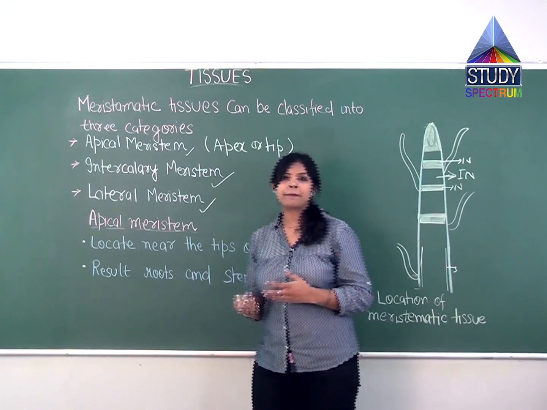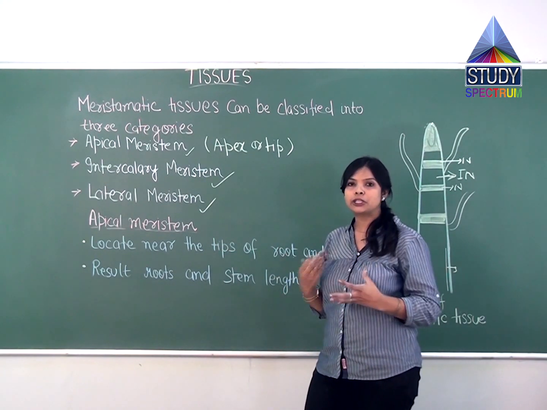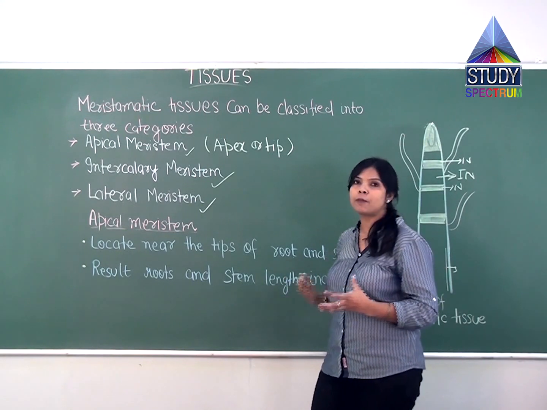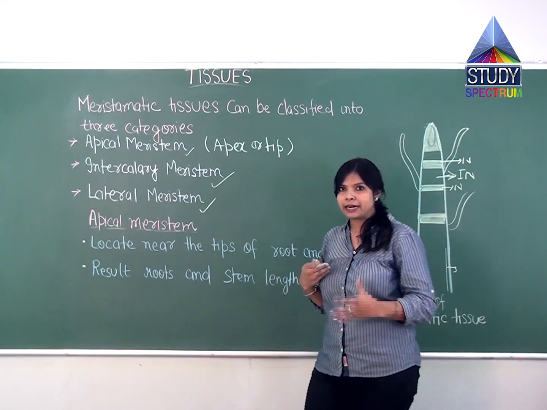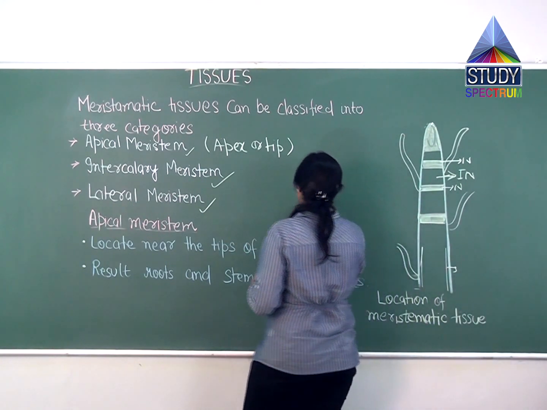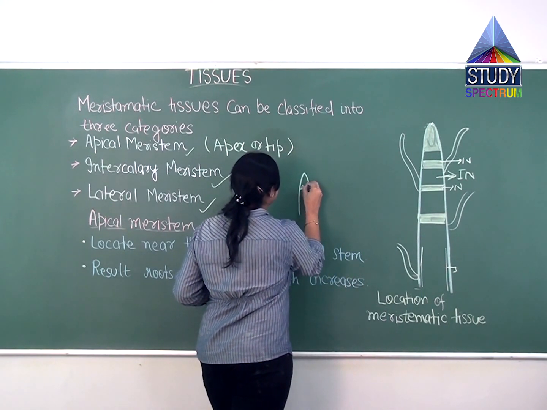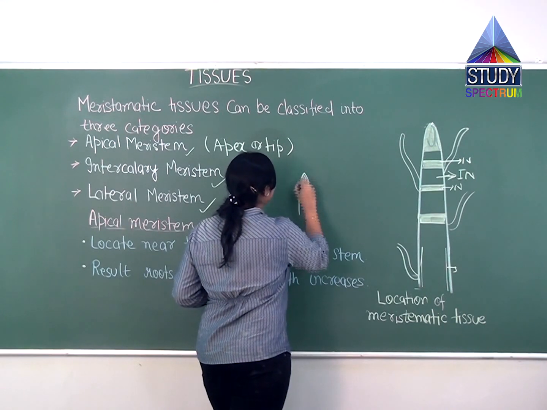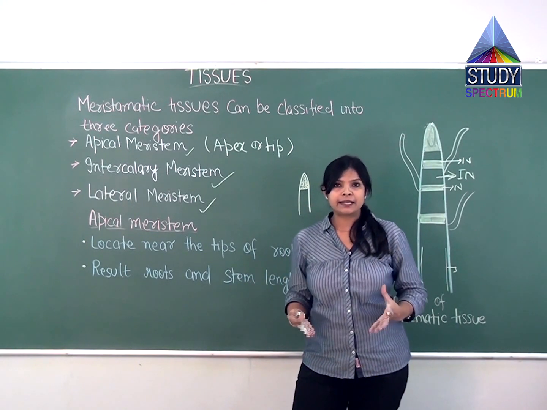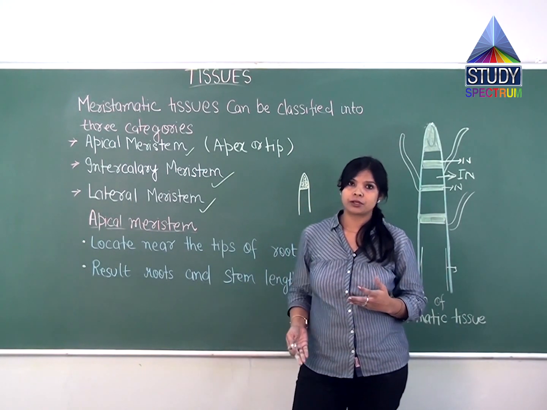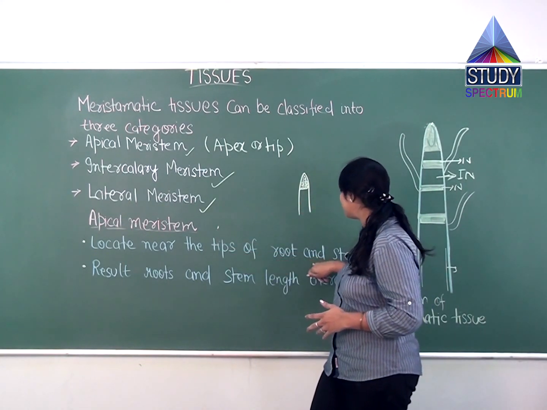Now let us start with the apical meristem. Apical meristem means they will be present at the tip or the top of the stem or at the top of the root. Generally, what happens when the number and size of the cells increase? Suppose that this is the top of the plant. When the number of cells and size increase, what would happen? Growth will take place. At what region? At the region of root and shoot. So this is about the apical meristem, located near the tips of root and stem.